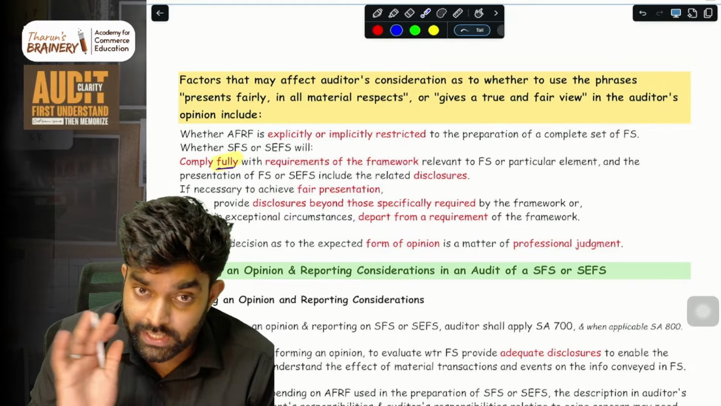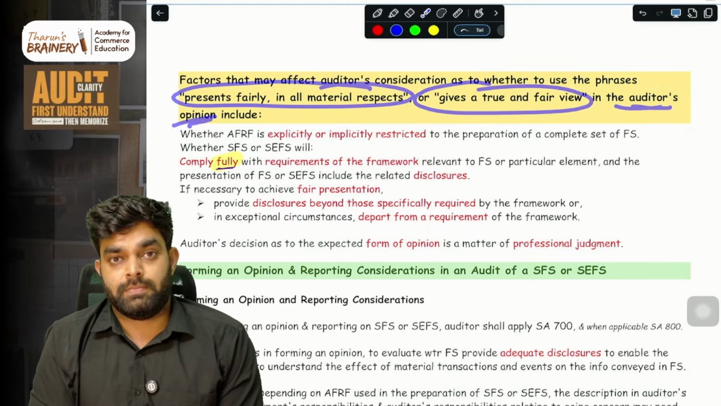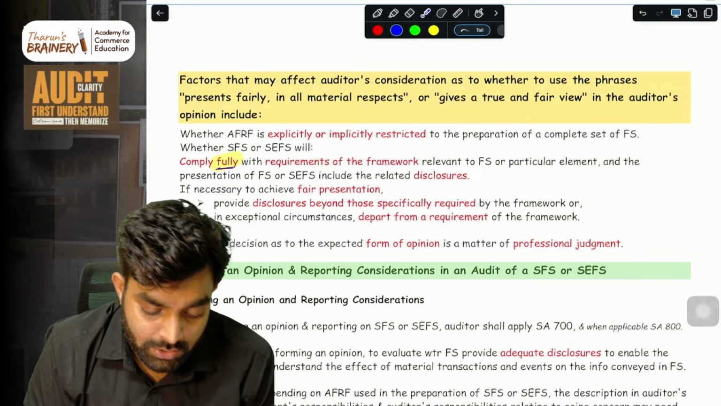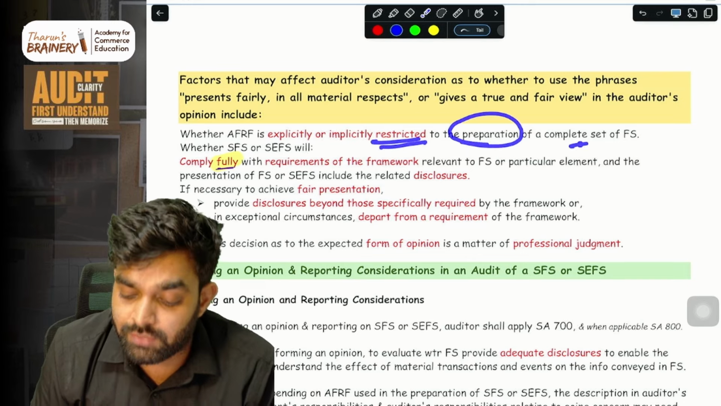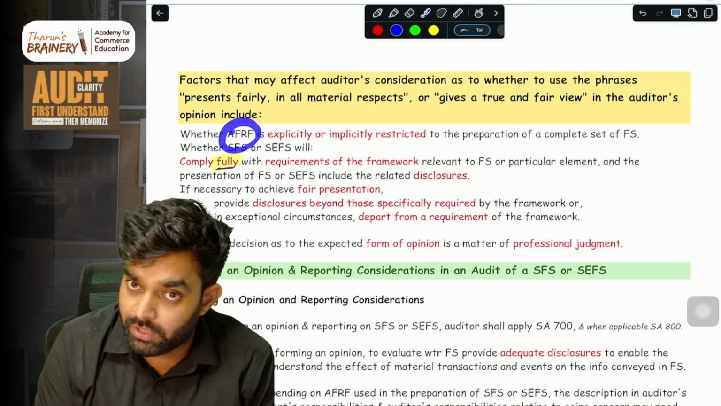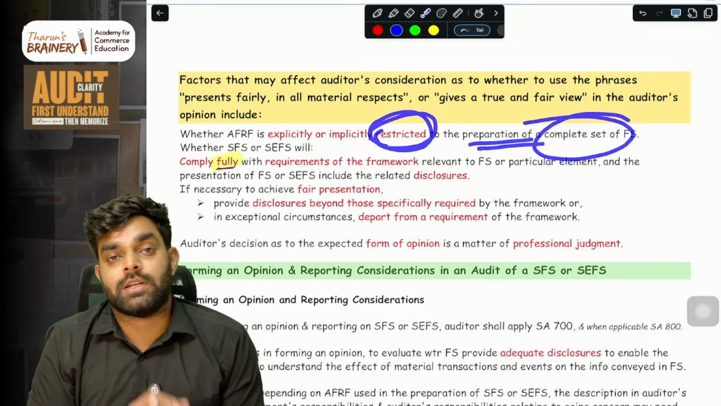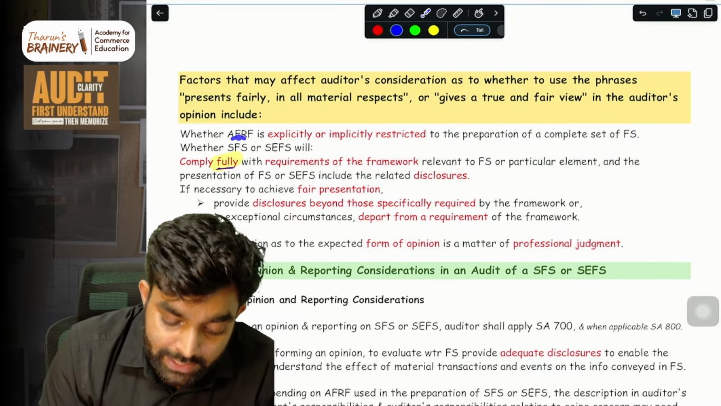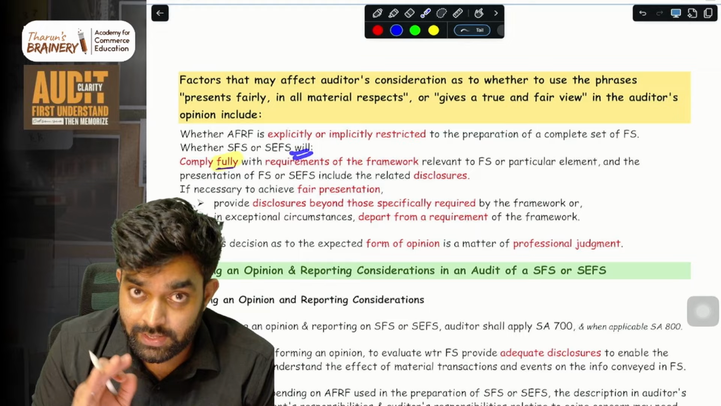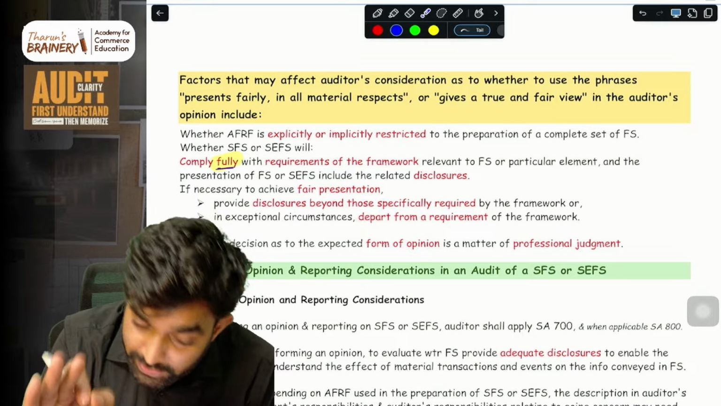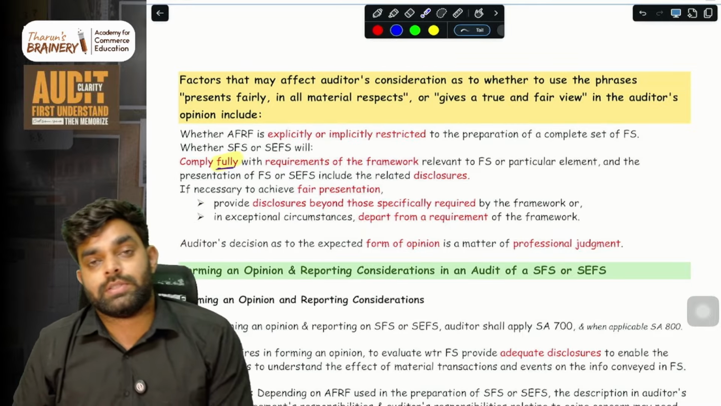So now the question is, can you use these two phrases in the auditor's opinion? Basically, can we use the fair presentation wording? For that, you first have to check whether the financial reporting framework is restricted to the preparation of a complete set of financial statements, whether implicitly or explicitly. Then check whether the SFS or SCFS will comply fully with the requirements of the framework, including disclosures and all.